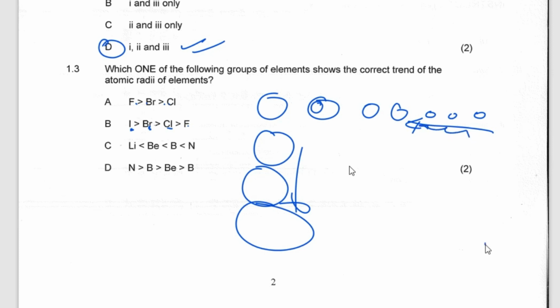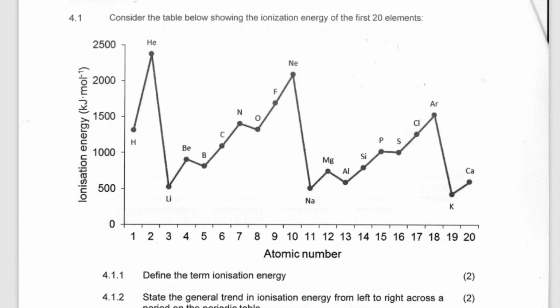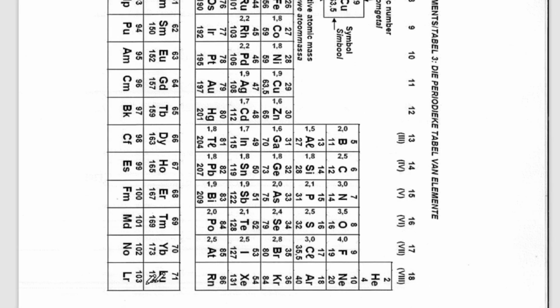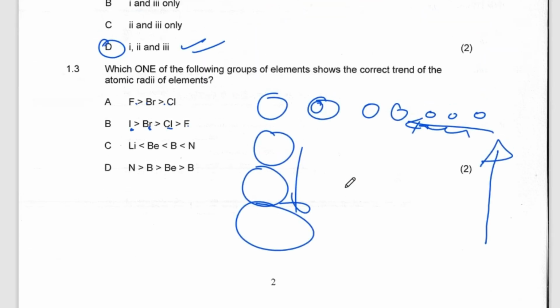They started from group 7 going upwards. If you check the periodic table, you'll find out, let me show you. I think I should just show you what I'm trying to say. They are looking for this, you see, here: iodine, bromine, chlorine, fluorine. That's what they are looking for. I think you understand where I got the answer. So the answer is that.